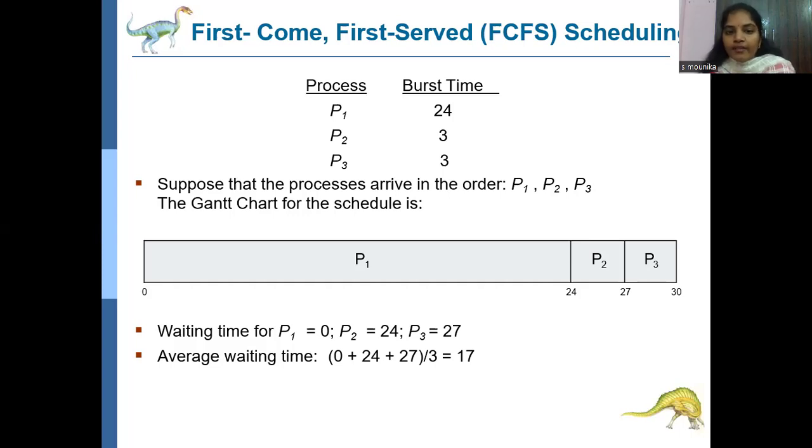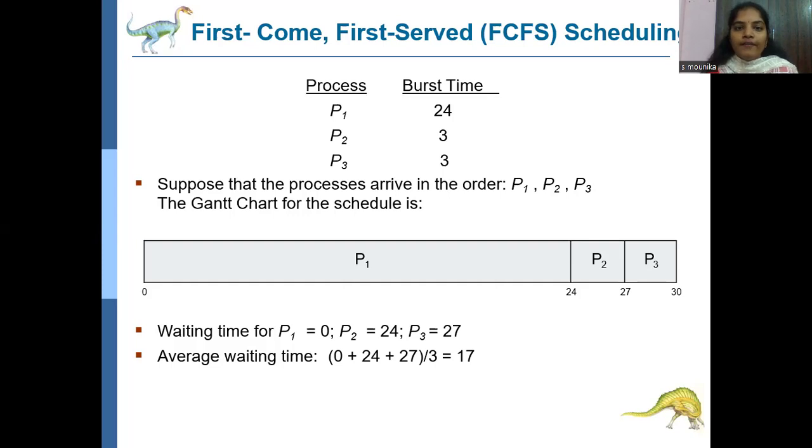So P1 waiting time 0, P2 waiting time 24, P3 waiting time 27, divided by 3. So the overall average waiting time is 17 milliseconds. So it will take an average of 17 milliseconds of waiting to complete P1, P2, P3 execution using the first come first serve scheduling algorithm.